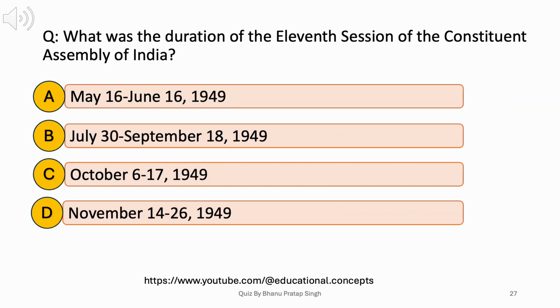What was the duration of the 11th session of the Constituent Assembly of India? A. May 16 to June 16, 1949. B. July 30 to September 18, 1949. C. October 6 to 17, 1949. D. November 14 to 26, 1949. Answer: D. November 14 to 26, 1949.